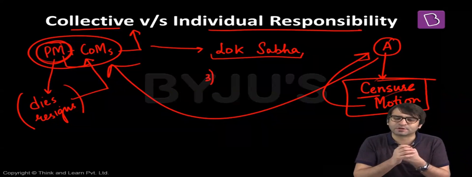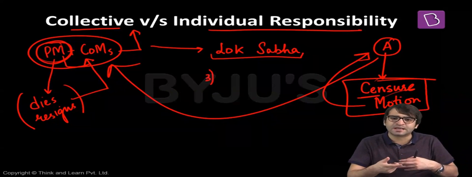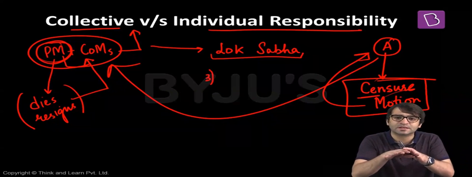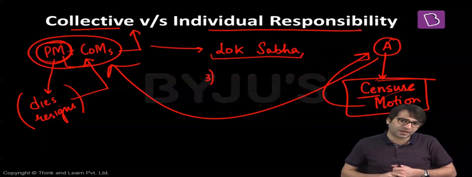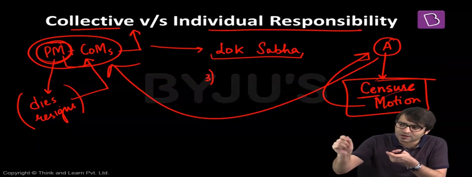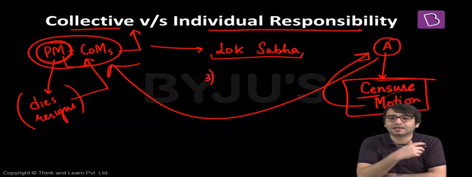That's collective responsibility. Second: if the Prime Minister resigns or dies, it is the resignation and death of the entire Council of Ministers, because the Council of Ministers swim and sink together. Third implication of collective responsibility: if a censure motion is passed against one minister, it amounts to censure of the entire Council of Ministers as well. That's again collective responsibility.